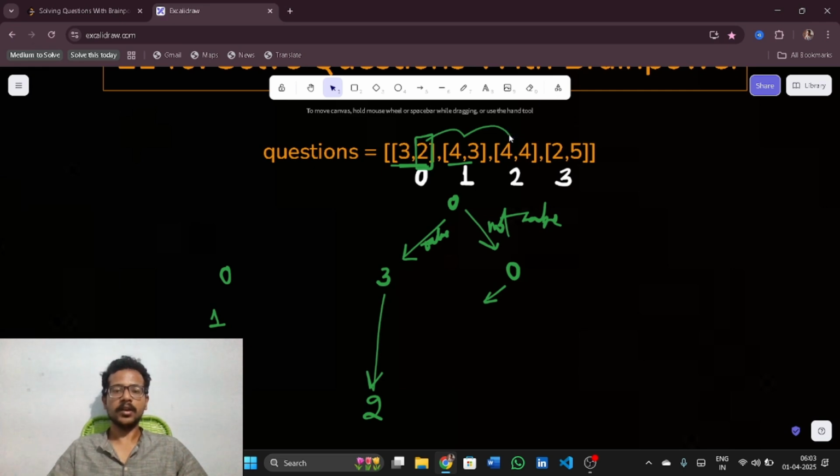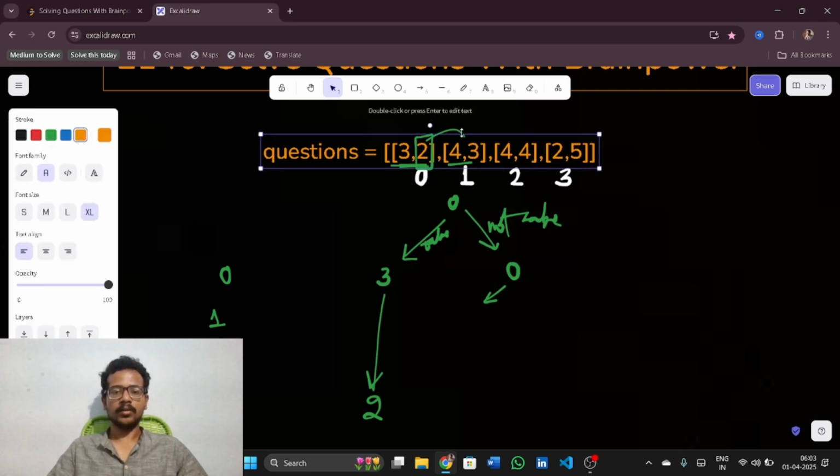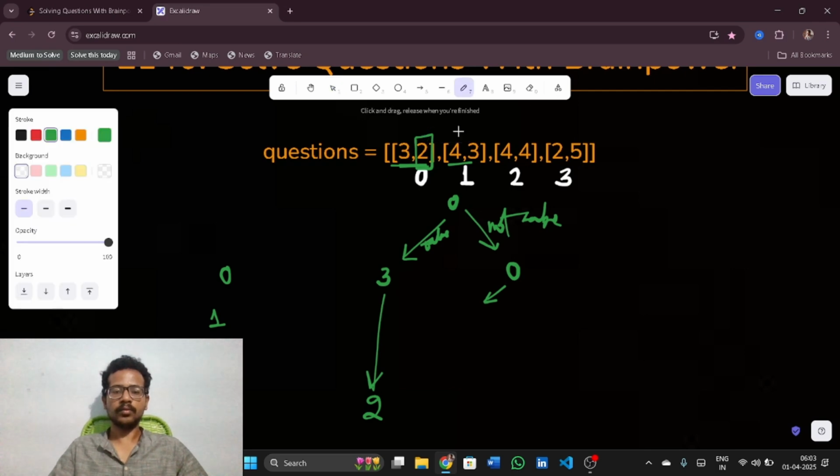Let us see, can we take 4 comma 3 or not? Now if I take 4 comma 3, my score, the points would be 4. But if I didn't take 4 comma 3, the question 1, then it would be 0 itself. Now I have taken 4 comma 3, that means I need to skip the next 3 questions. I skip this and I skip this, and there is nothing left to skip, so it is going out of bounds. So if I take 4 comma 3, I can go nowhere. This is the endpoint.